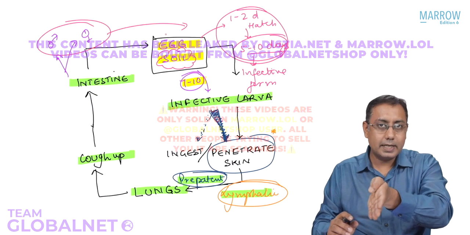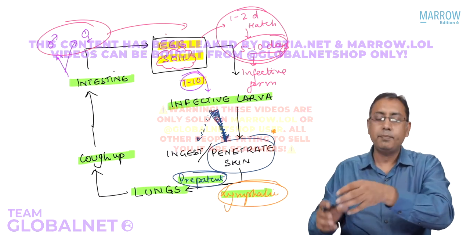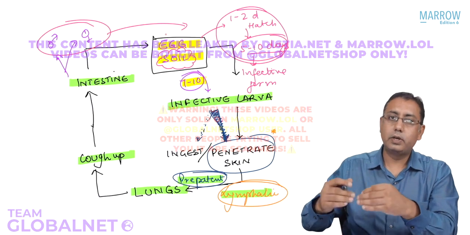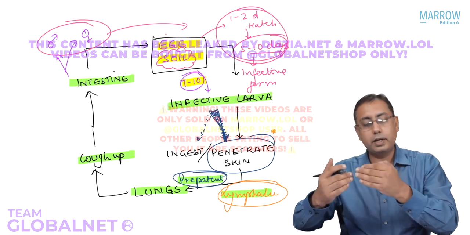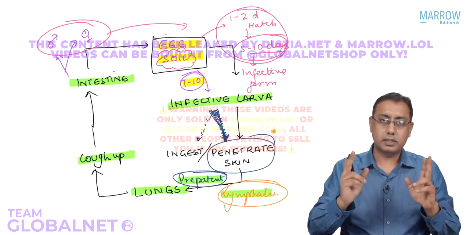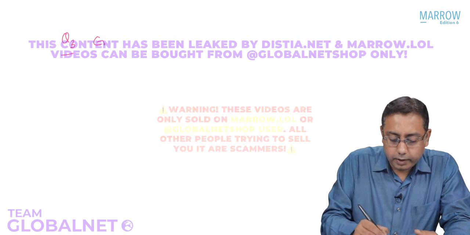They will release eggs. Eggs will be there in the feces. Feces will be there in the soil. And now in the soil, the eggs will require 5-7 days to become infective. Once they are infective, they go into the skin and the whole thing starts happening. So a couple of points about the environmental factors.